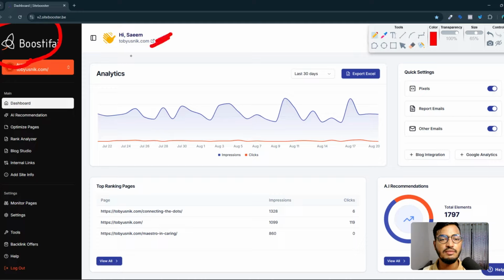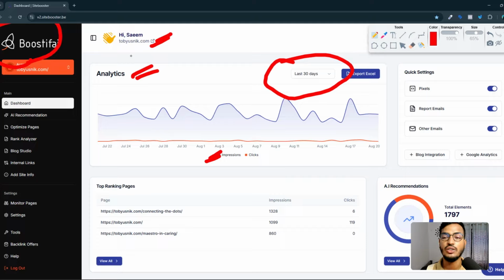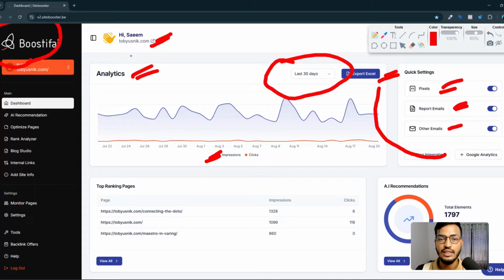So I already integrated my site here and you can see the analytics option. They have the option for analytics, so you can watch the clicks and impressions you are getting from your site one by one in the filtering data, and also you can export the Excel sheet of your result. Just a quick setting: enter the pixel code in your site's heading section or code section, turn report email on and others email on, so that you can get ideas or updates in your email.